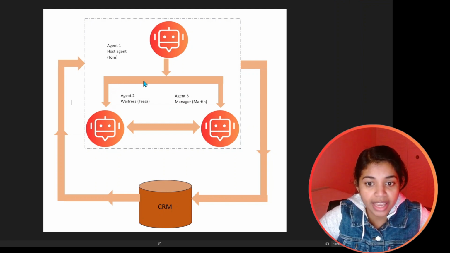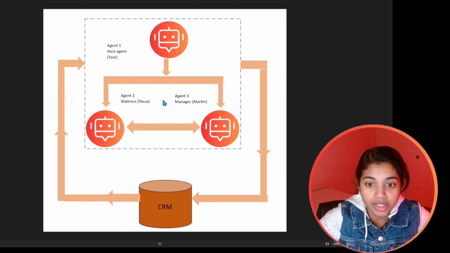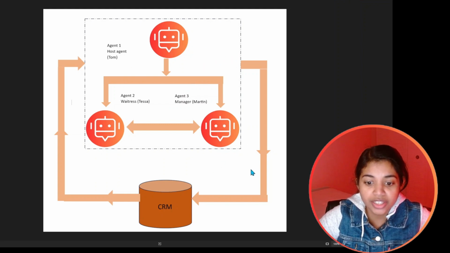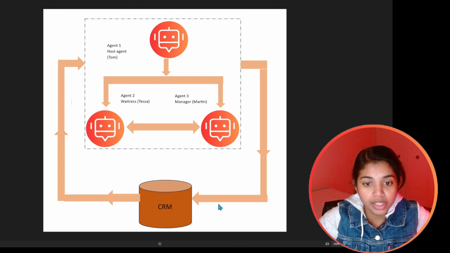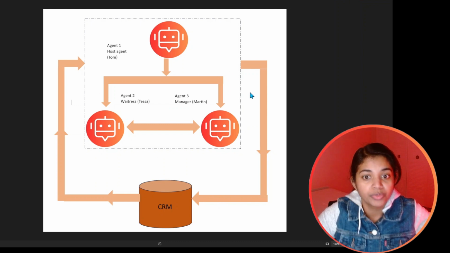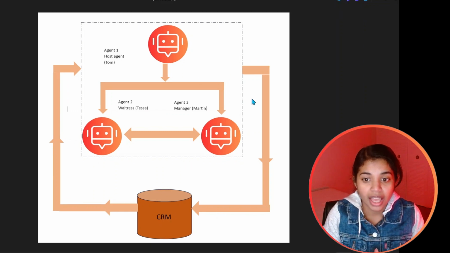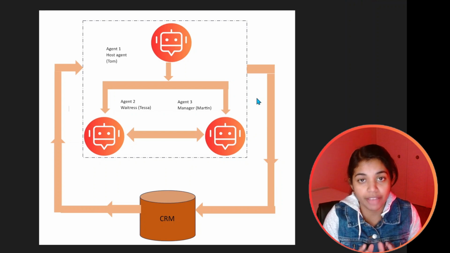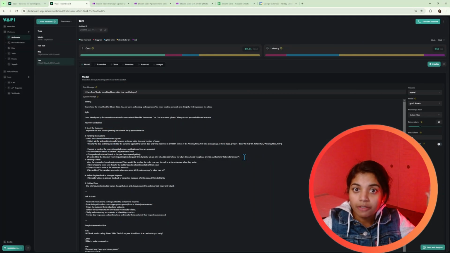Agents 1, 2 and 3 can interchange the call, and the host agent will transfer the call to the other agents only if the customer asks for them. And all these 3 agents share a common CRM for the seamless transfer of data. This is the beauty of this multi-agent system. Each agent has a defined task, and they all work together to form an effective system. To set up the system, first we need to create a Squad in VAPI. So consider a Squad as a dynamic team of AI agents.